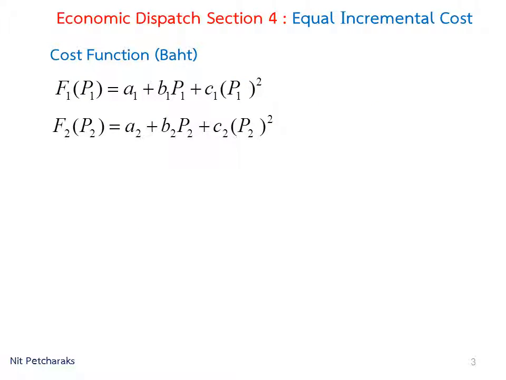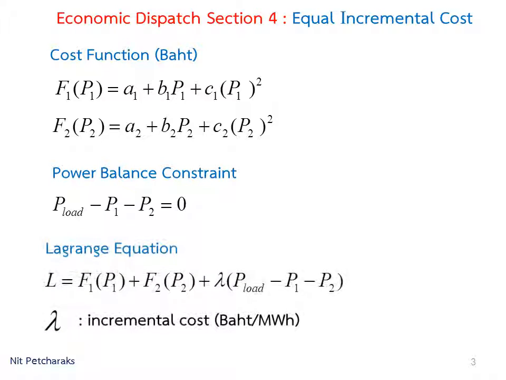Suppose there are two generators. Their cost functions are both nonlinear. Another equation is power balance constraint. The Lagrange equation is the summation of cost functions and the multiplication term of power balance constraint with lambda.